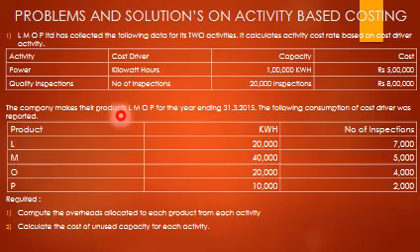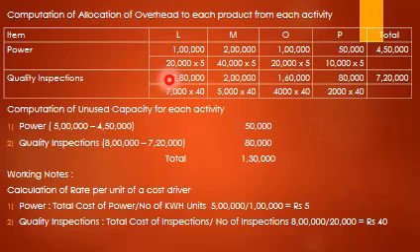The company makes its products L, M, O, P for the year ending 31st March 2050. The following consumption of cost driver was reported. Product L consumes 20,000 kilowatt power, M consumes 40,000, O consumes 20,000, P consumes 10,000 kilowatt power. Number of inspections 7,000, 5,000, 4,000 and 2,000. Compute overhead allocated to each product from each activity. Calculate the cost of one unit capacity for each activity. So here it is a simple problem.